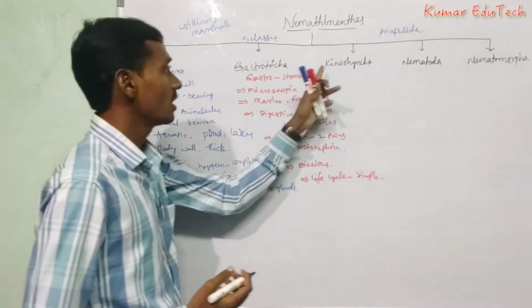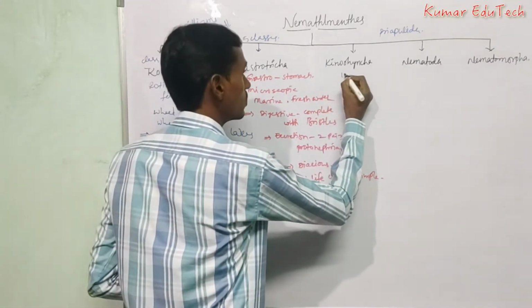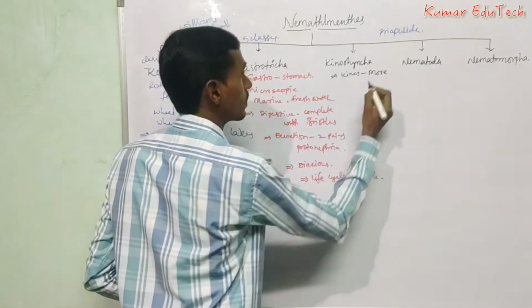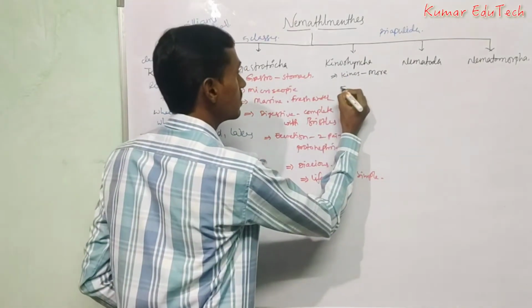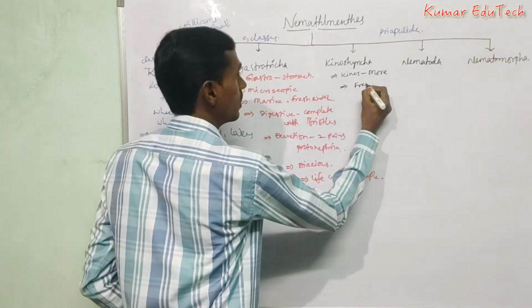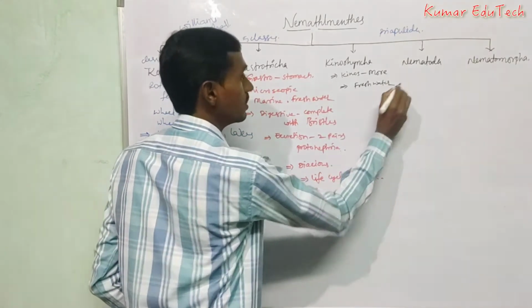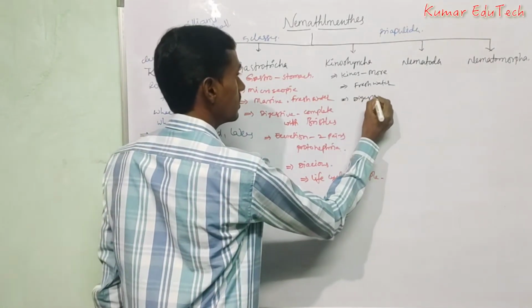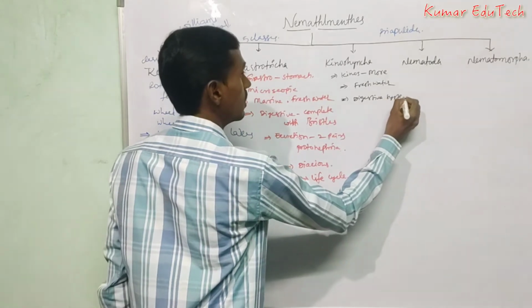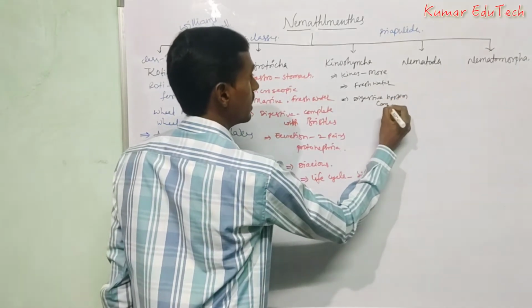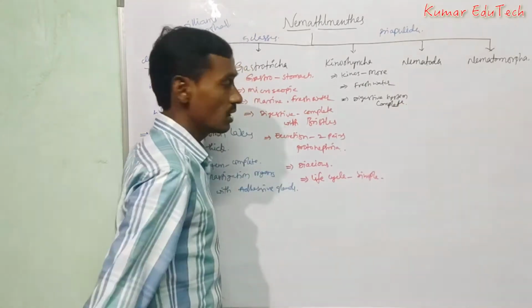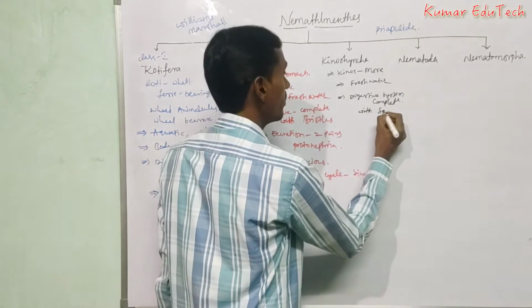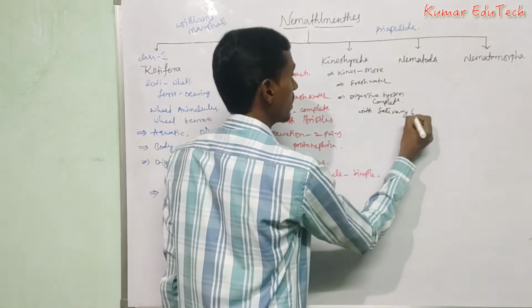The next class is Kinorhyncha. These are only freshwater organisms. The digestive system is complete, with salivary glands.